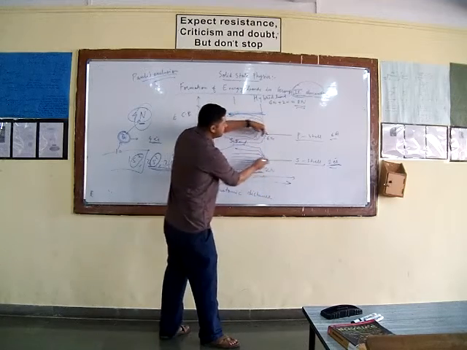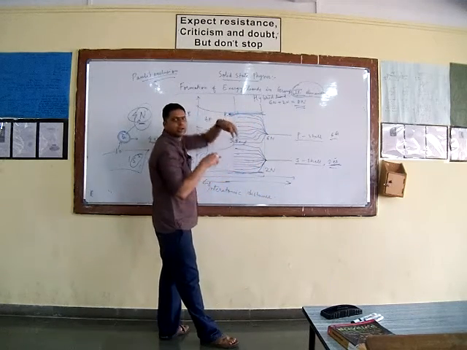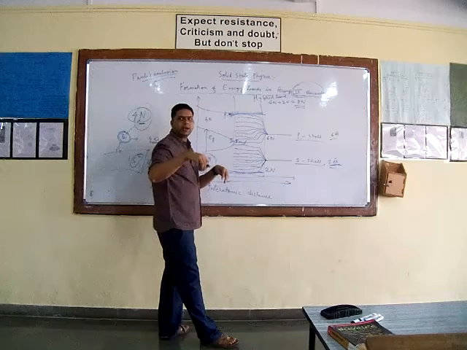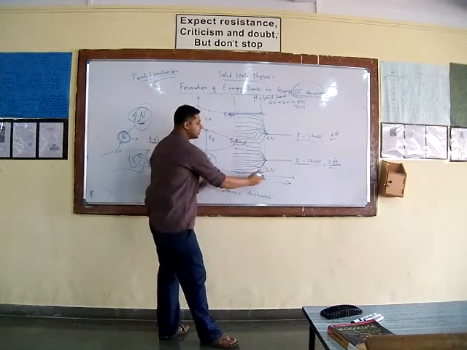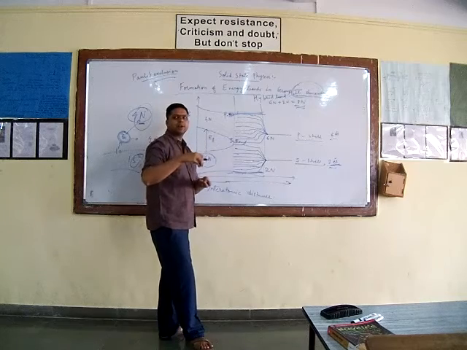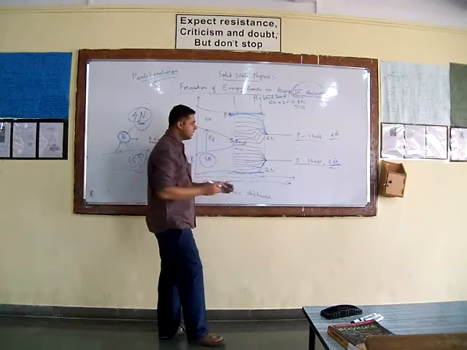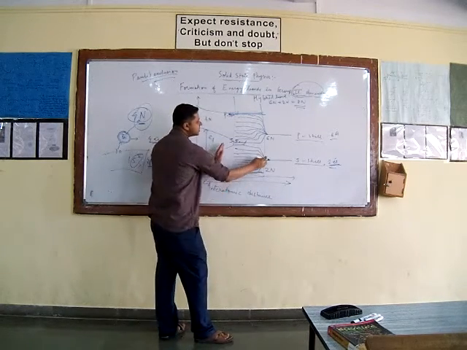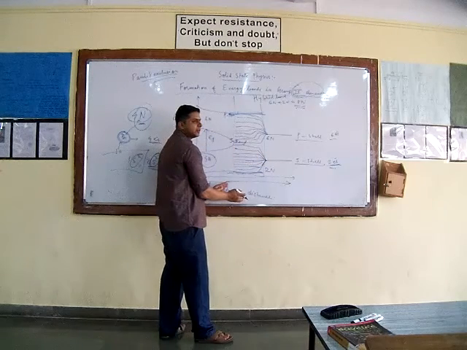But if the interatomic distance is reduced, then interaction of adjacent atoms will take place, because here we are considering the formation of a solid, and for formation of a solid, a large number of atoms come in close proximity. So when the interatomic distance is reduced, this s shell will split up into a large number of energy levels.